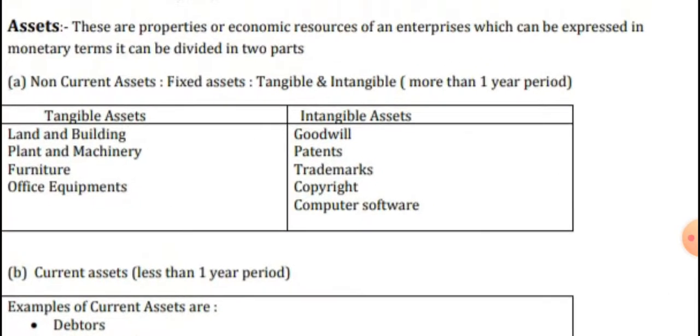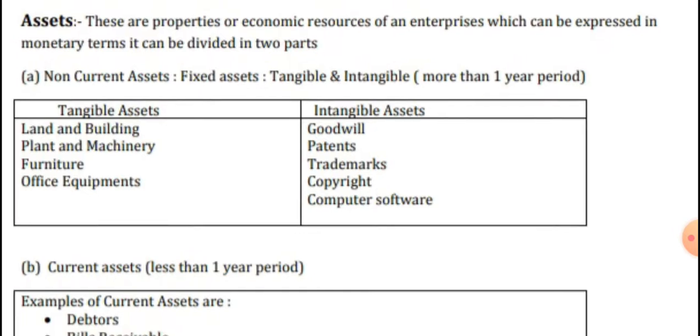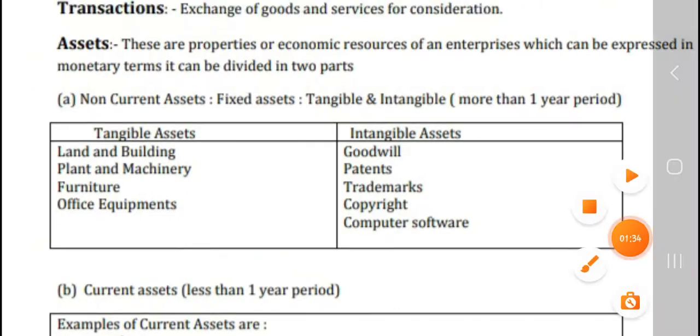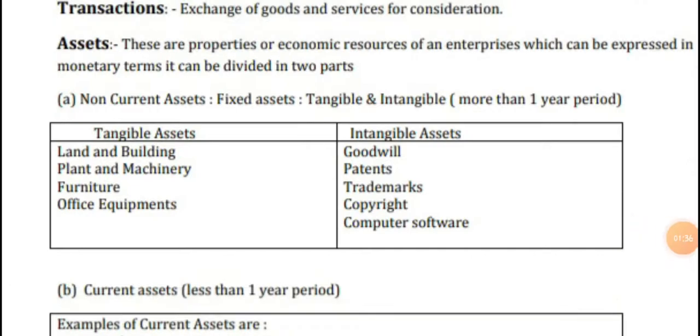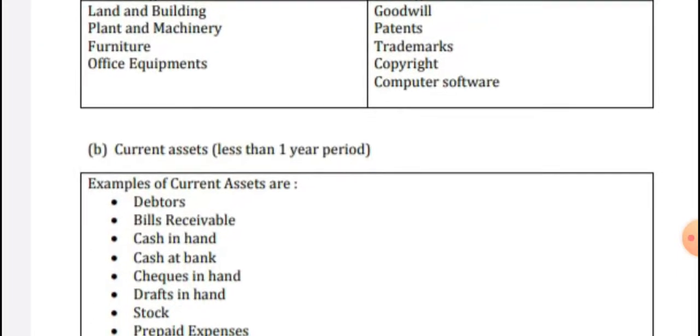Next, non-current assets. They are tangible and intangible. Tangible assets are land and building, plant and machinery, furniture, office equipment. Intangible assets are goodwill, patents, trademarks, copyright, and computer software.